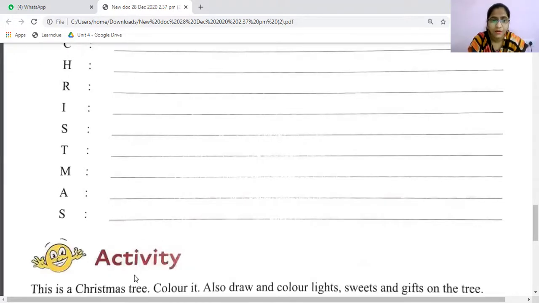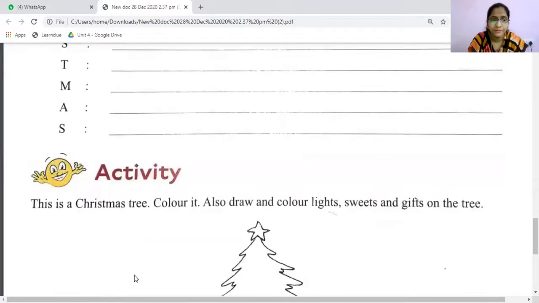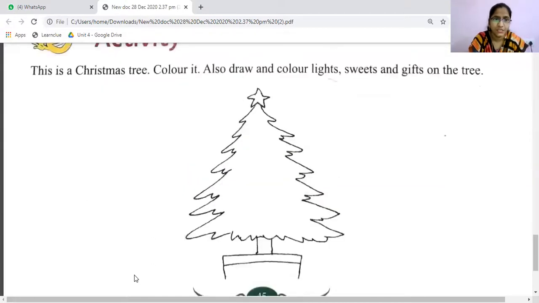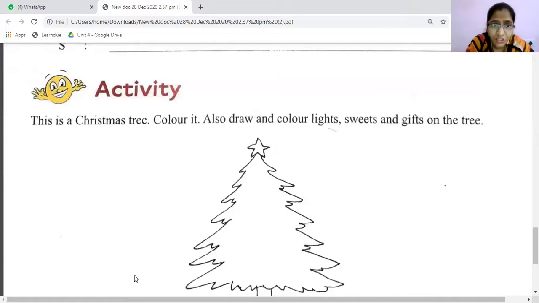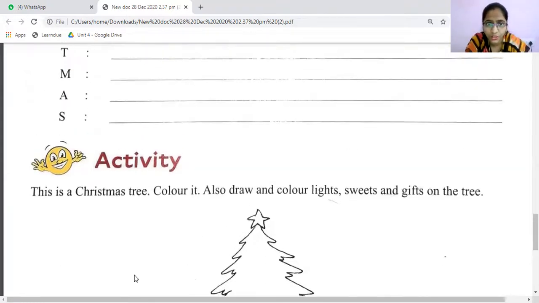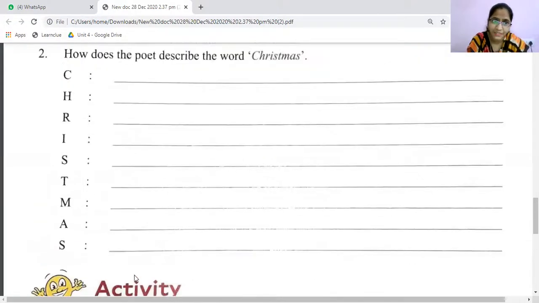Page number 45 you need to do, children. The next one is, this is a Christmas tree. Color it. Also draw and color lights, sweets and gifts on the tree. Okay, how they hang all the balls, bells, all those things you need to do. So first you need to draw this one and then you need to write all these things.